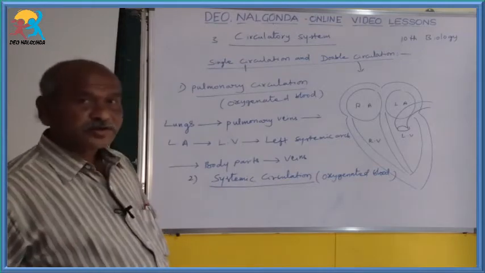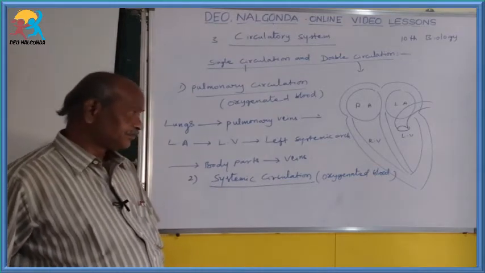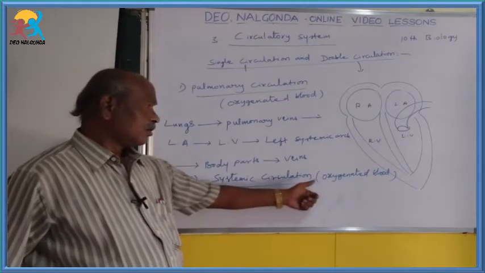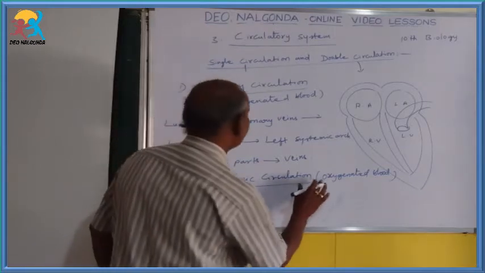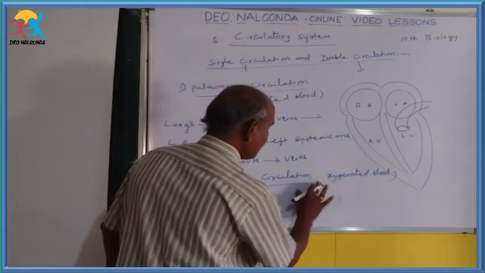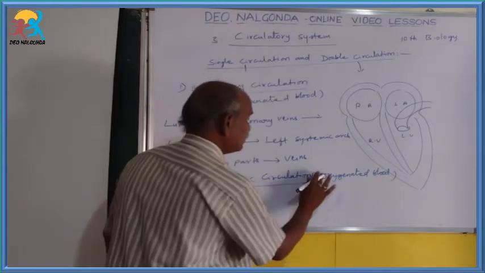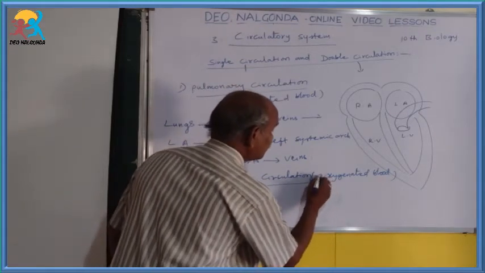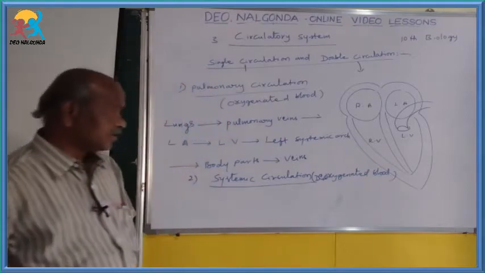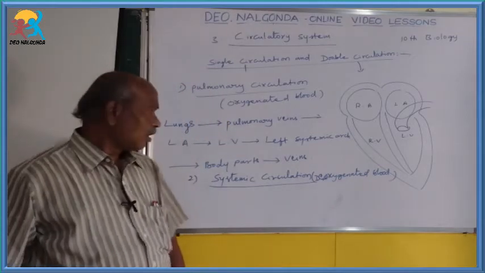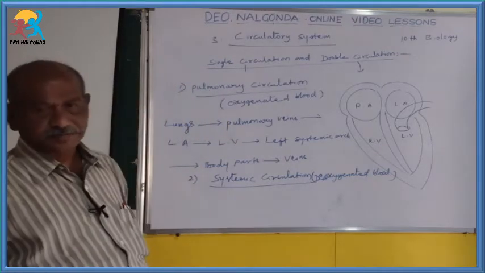So the second one is called the systemic circulation, or deoxygenated blood circulation, or impure blood circulation.